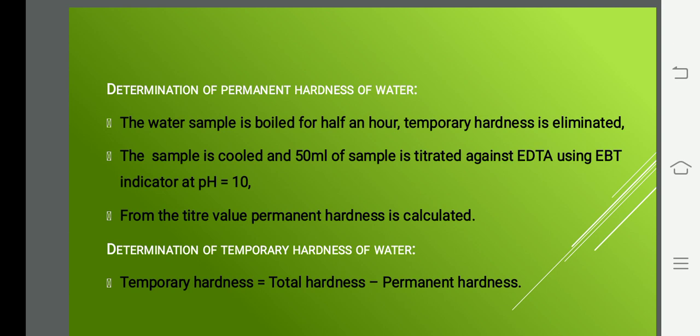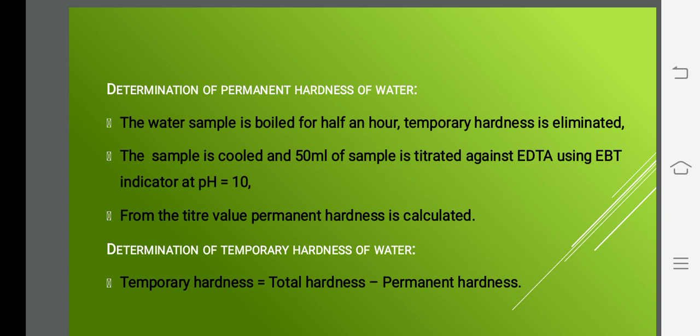I'll repeat the same thing once again. For permanent hardness, you take the water sample and heat it for half an hour. Normally we take a 200 ml or 250 ml water sample for this estimation of permanent hardness. You boil it for half an hour, then you cool the sample. As you do this, all the temporary hardness will be removed. Now the sample contains only permanent hardness.